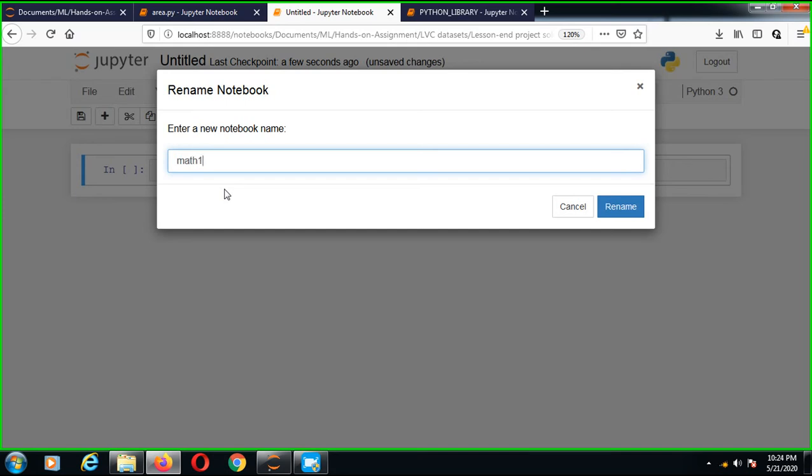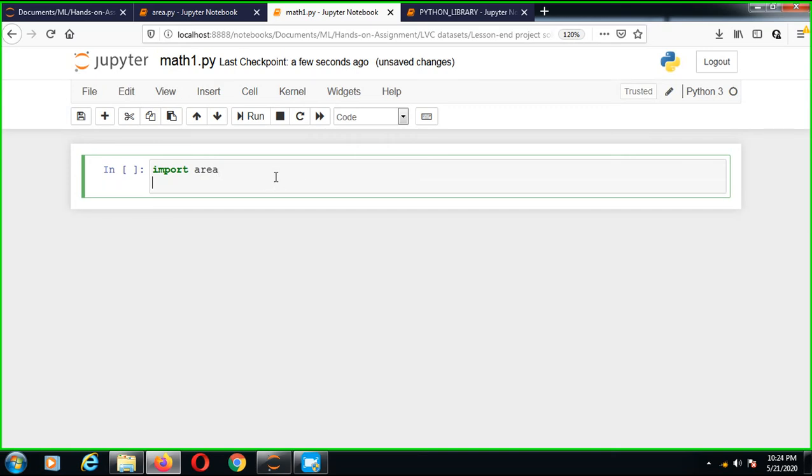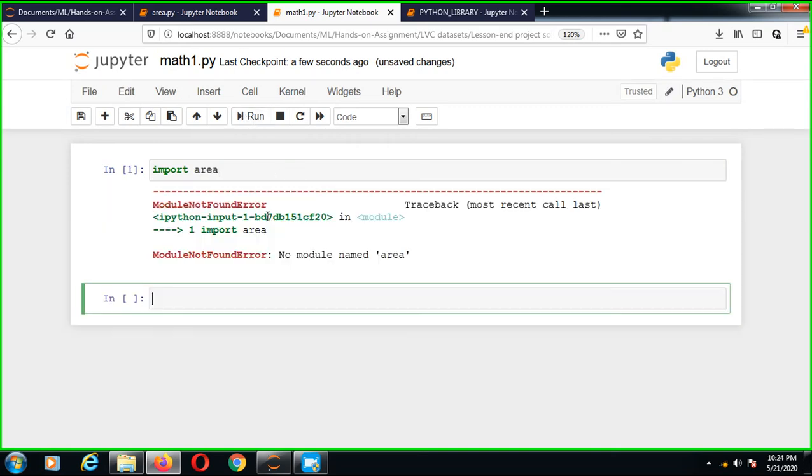My file name is math1.py. So what should I do? I just import area. I am trying to import it, but it is not visible because there is no module named area.